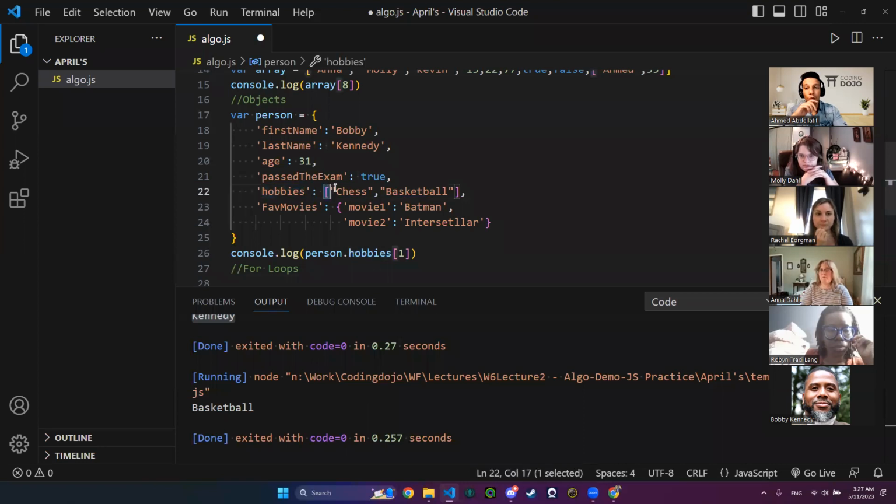Right now I have all of the hobbies, but I want to be having basketball only. Since basketball is inside of an array, I access arrays by their index. Here is the first index, index number 0. Here is the second index, which is index number 1. So that's why Rachel told me hobbies index 1, which is basketball.